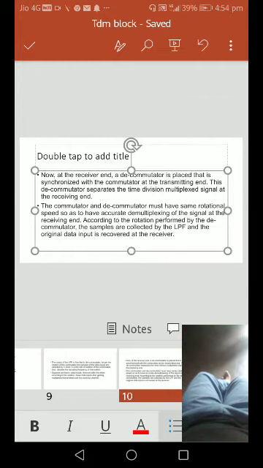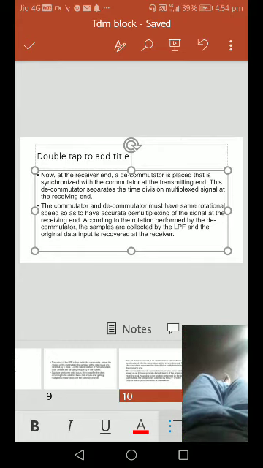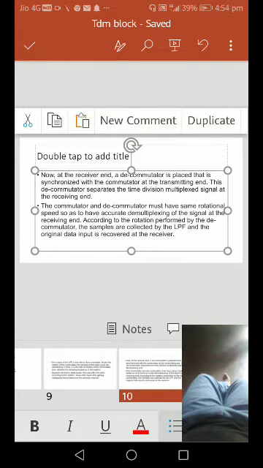Then the samples are collected by the low pass filter, and then the original data input is recovered at the receiver. Here the sampling rate must be 8000 samples per second. Each sample is converted into 8 bits. When we are using PCM, each sample voltage is collected as 8 bits.